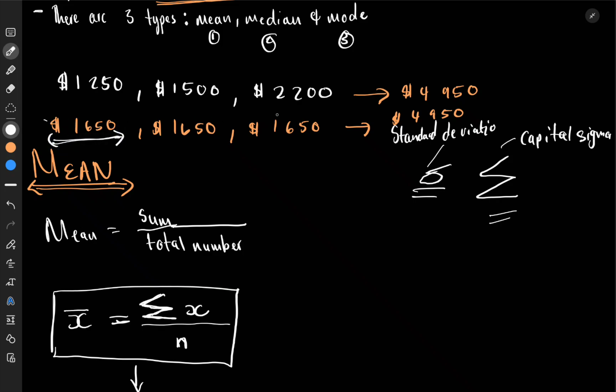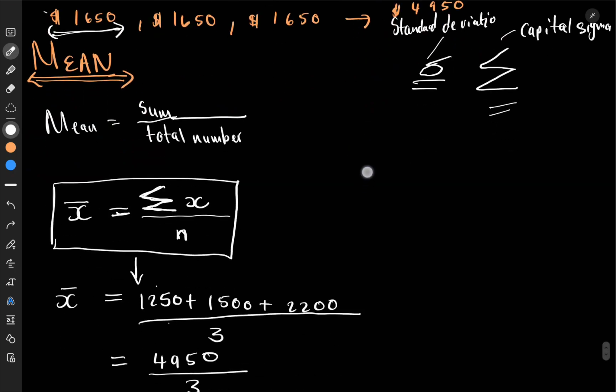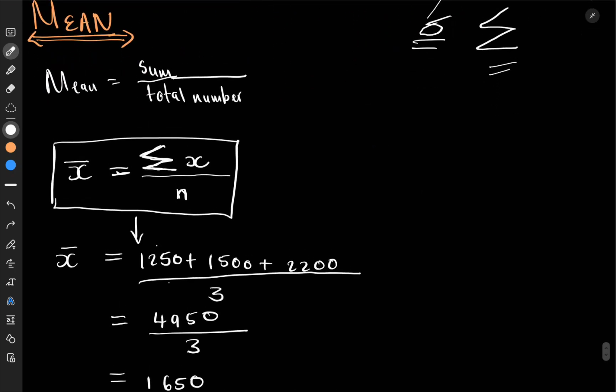Why? Because 3 cars of this price will give me the same profit as the 3 different cars that I had. Exactly. So this mean is a value which, if you bring in the same amount as your different guys, it will do the same effect. So we had 3 of these guys. If we bring 3 of the mean, it will give us the same effect as these 3 different guys. That's how mean is the typical value. That is how we can represent it as the typical value. Instead of saying 50 different things, we can have 50 of the same, giving us the same effect.